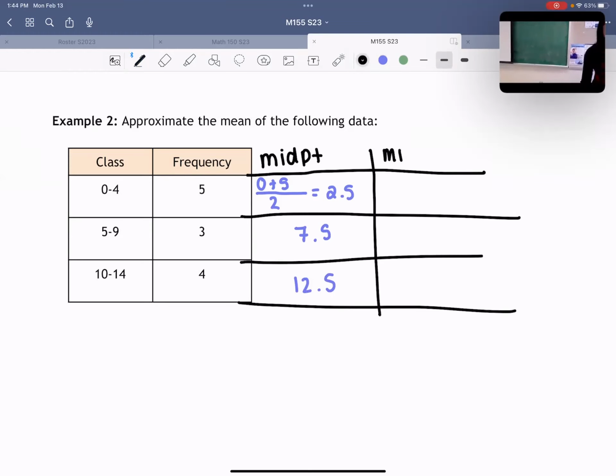Step 2 says take the midpoints and multiply by the frequencies, right? What 2 numbers did you multiply for the first class? 2.5 times 5, right? Take the midpoint times the frequency. We get 12.5. The next one should be 22.5 and 50. Okay. What does step 3 tell me to do? What's my next step?